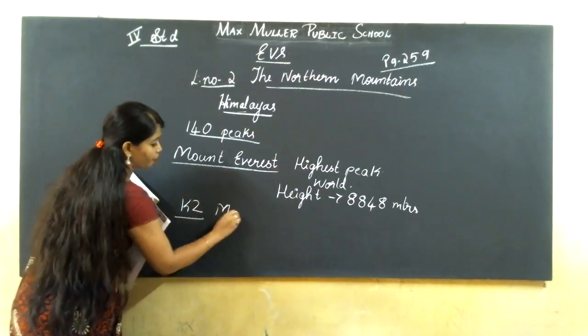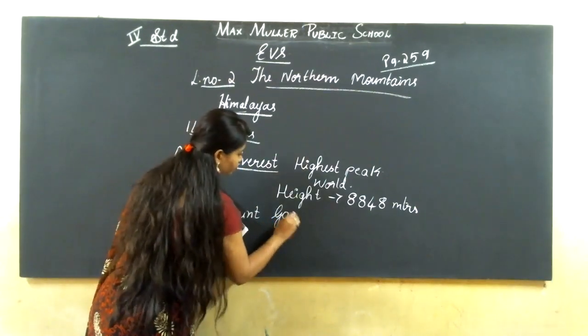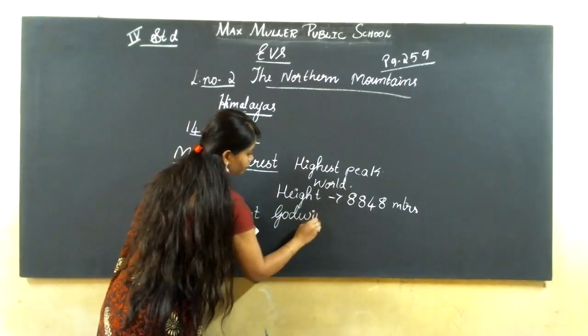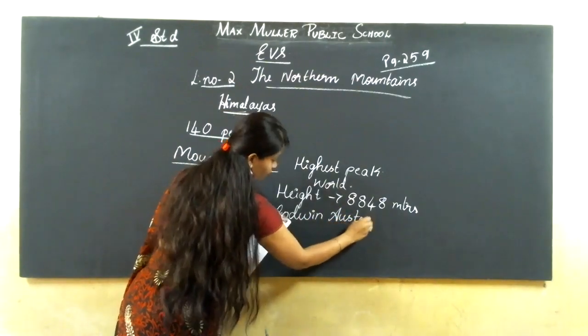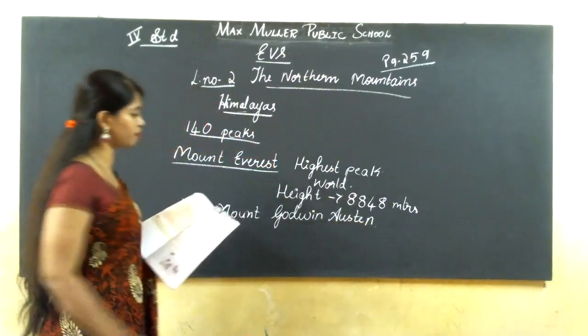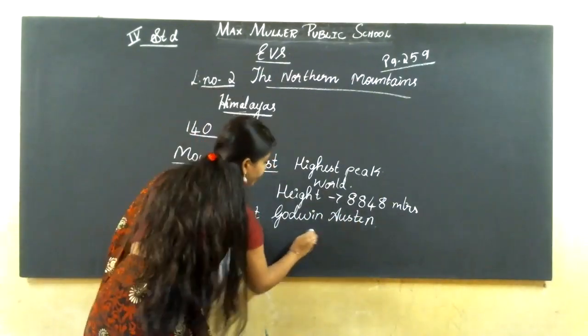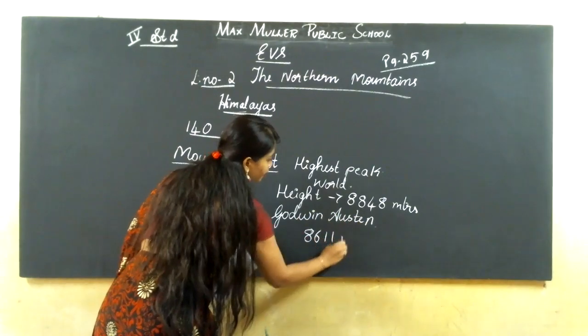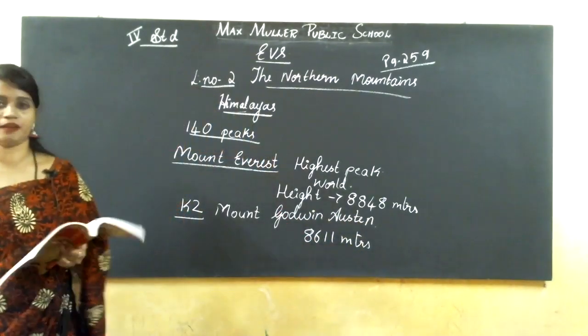It is Mount Godwin Austin, about 8,611 meters. It is in India.